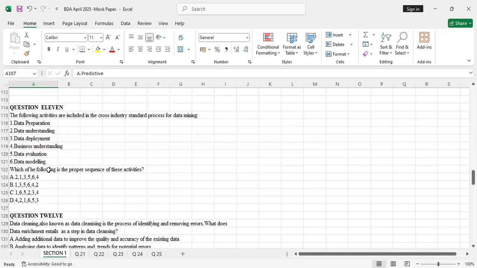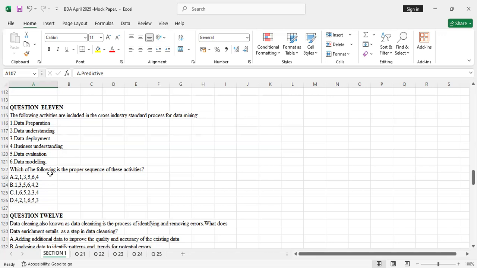The first phase is always business understanding. As a student, you have to understand what business understanding involves when it comes to data mining. The second phase, after business understanding, is always data understanding. Once you have understood the data, then you prepare that data, so 3 is always data preparation.